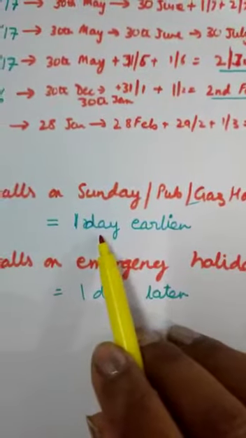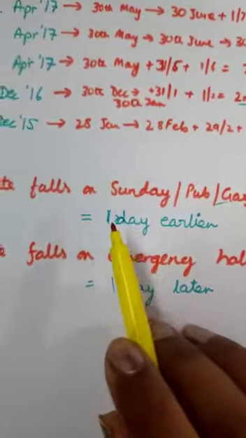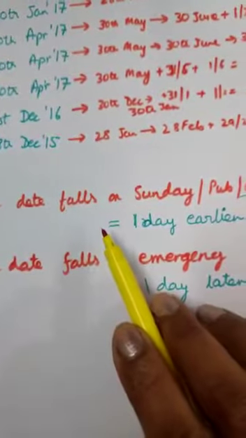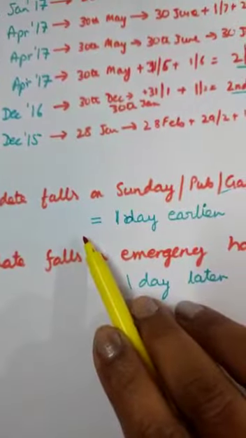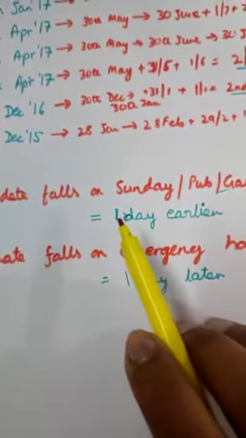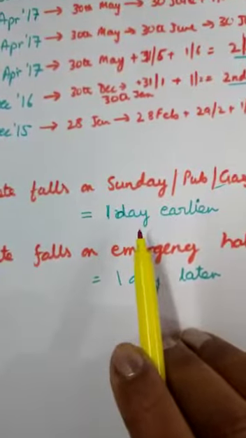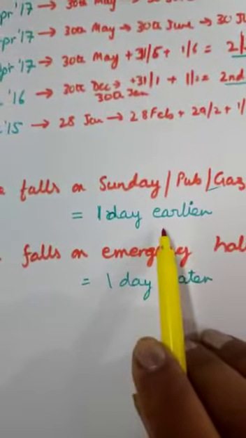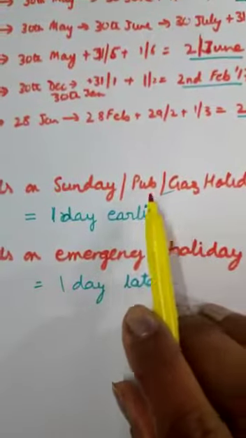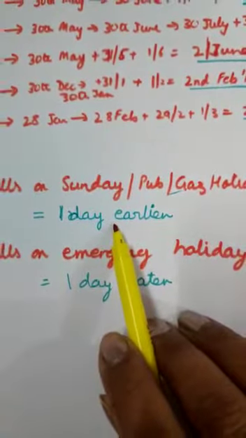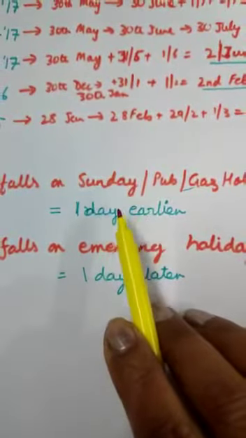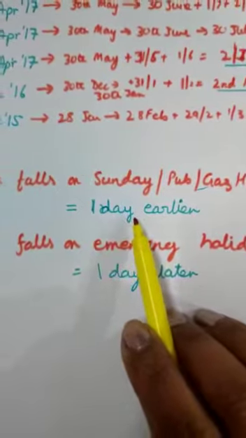The due date happens to be 1 day earlier. That means if you write a bill on 1st September, and it is written for so many days that it becomes due on 2nd October, and 2nd October is a public holiday, then the due date will become one day earlier. So in case it is a known holiday or a Sunday, the bill matures one day earlier.